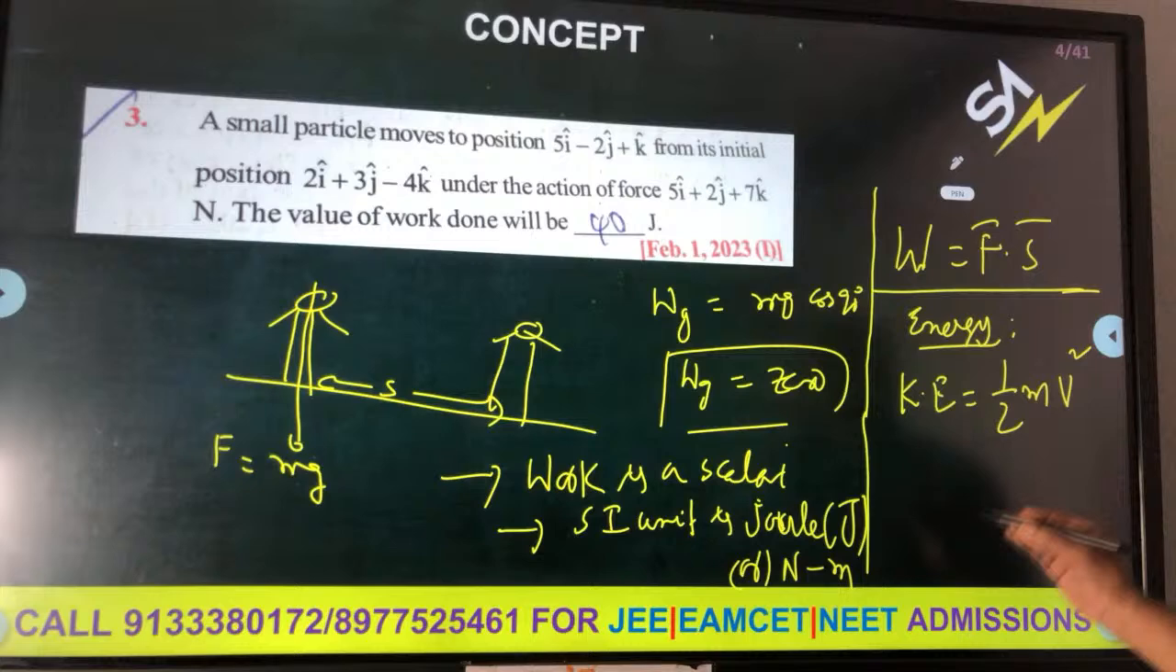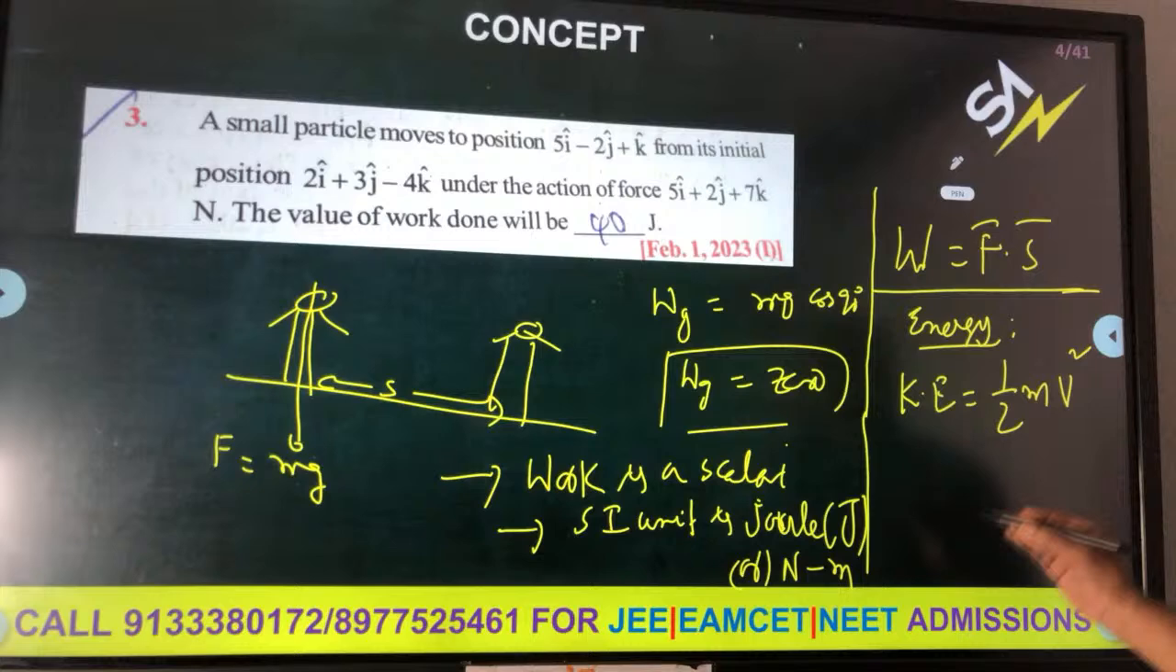So this is variable force. If you want something easier than this, I'll give the next question. This question: a particle moves to the position 5i minus 2j plus k from its initial position, under the action of the force 5i plus 2j plus 7k. This is final position, this is initial position. So displacement directly is not given, force vector is given. What is the force vector? 5i cap plus 2j cap plus 7k cap.